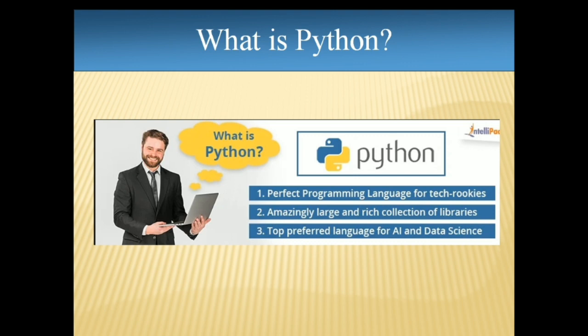The third one is top preferred language for AI and data science. So yes, if you are doing your masters, if you are doing PhD, if you want to do your research work, or in industry also, if you want to work specifically in domains like data science, artificial intelligence, machine learning, data mining and data warehouse, in all these domains, most of the work is done in Python. So nowadays in these domains specifically, Python is really booming.